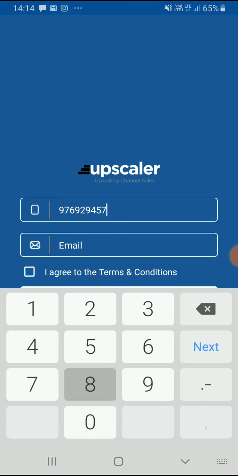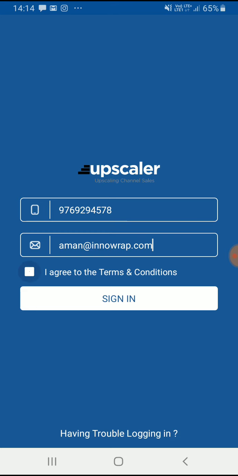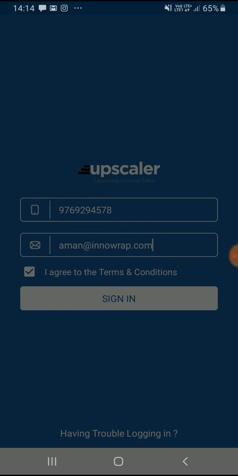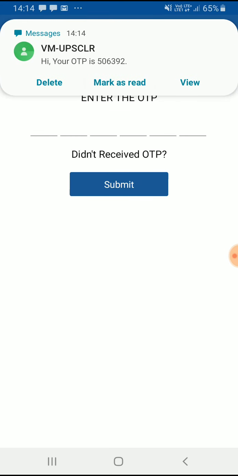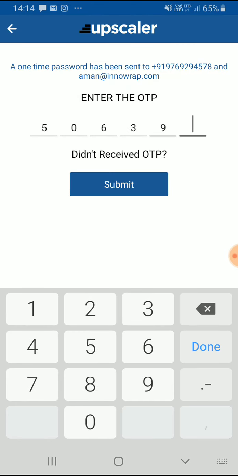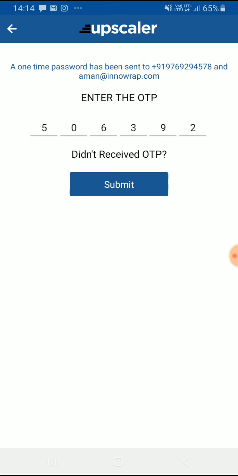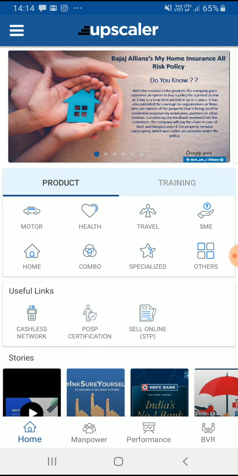I will enter my number, my registered email ID. It's a restricted app, so only the assigned users can log in to the app. An OTP will be sent to me. I've received an OTP. It's 506392. I'll click on submit. Yeah, now the app has opened.